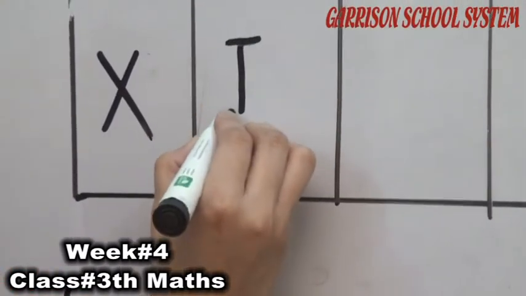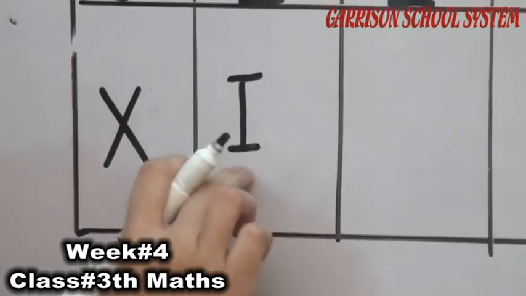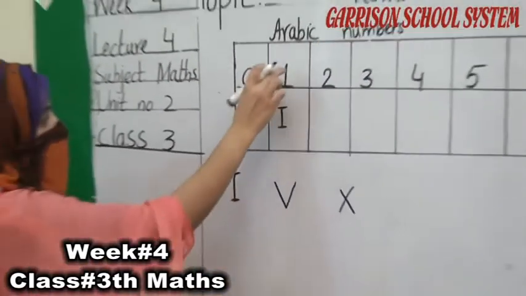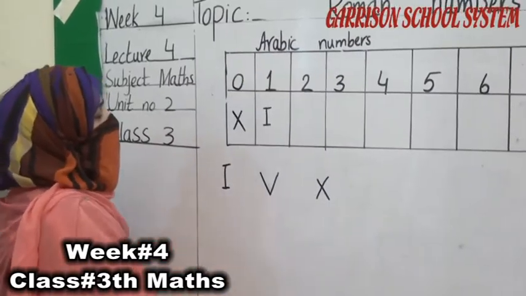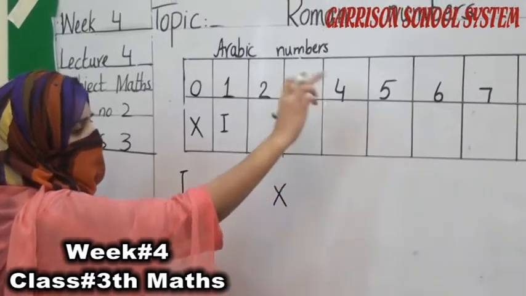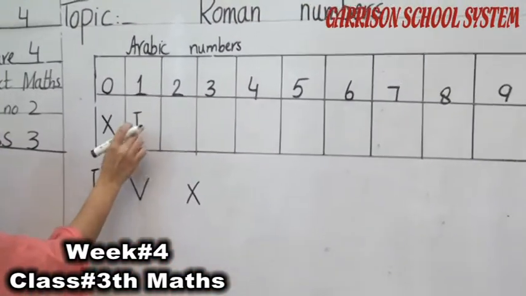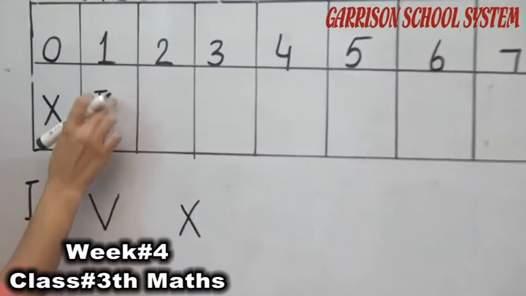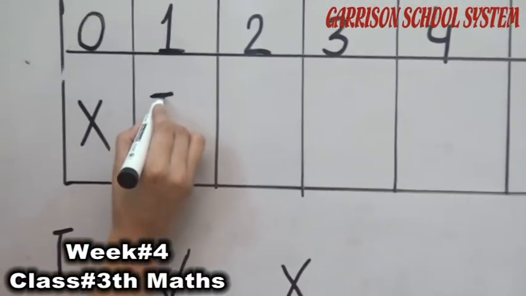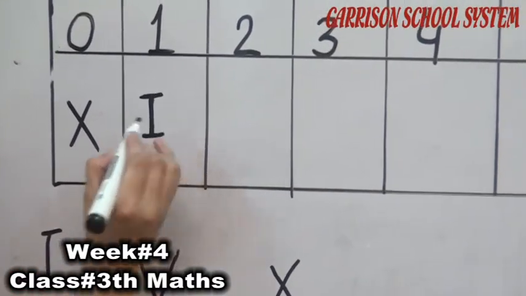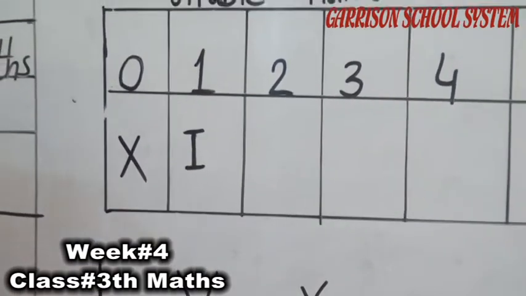This is 1 in Roman counting. This is 1 in our Arabic counting. We daily use this counting in our daily life, but this is our Roman counting, and in Roman counting we write I for 1. Next is 2.